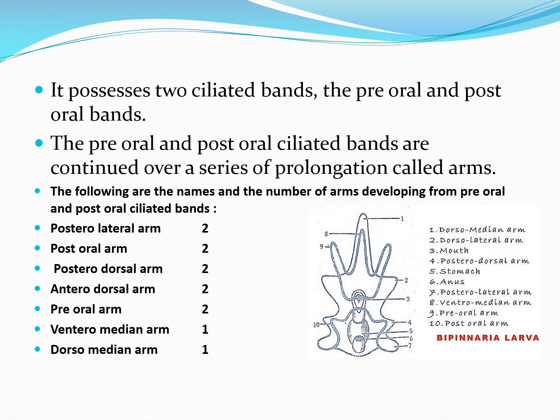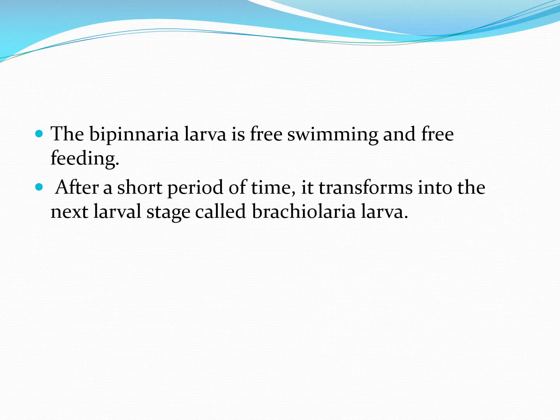The anterolateral arms are absent and the arms are provided with muscles and are contractile in nature. The body of Bipinnaria larva is externally bilaterally symmetrical, but subsequently the internal structures assume asymmetry. This larva is free-swimming and free-feeding. After a short span of time, it transforms into the next larval stage called Brachiolaria larva.